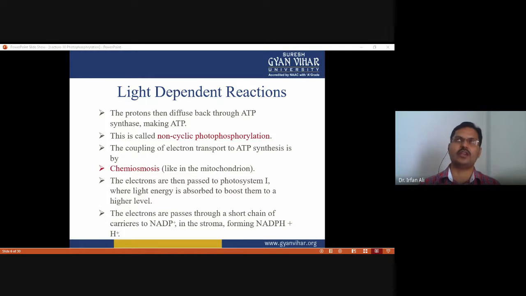It means electrons are produced from photosystem II, and through various carriers they pass on to photosystem I, where they can produce NADPH, which is required for the Calvin cycle, or light-independent cycle.